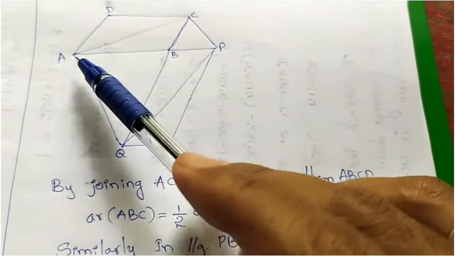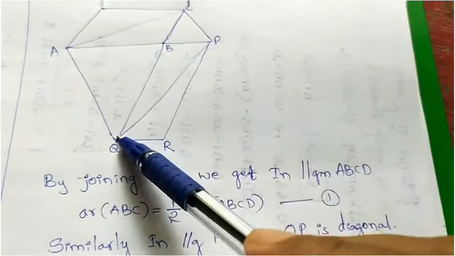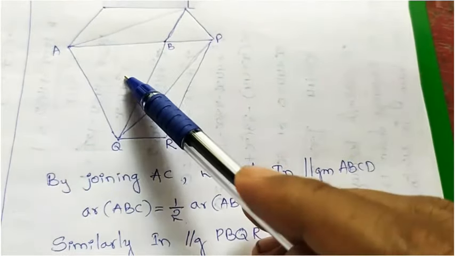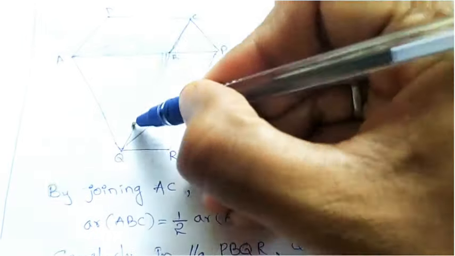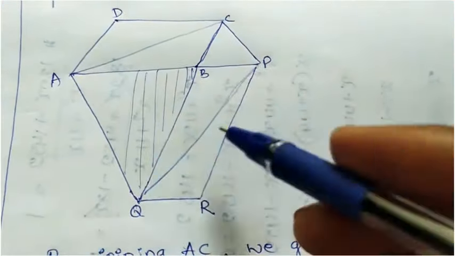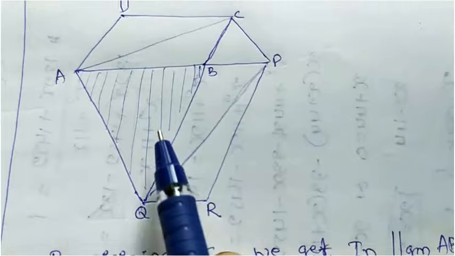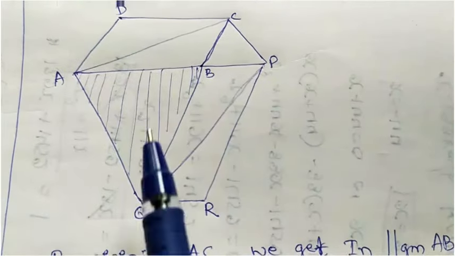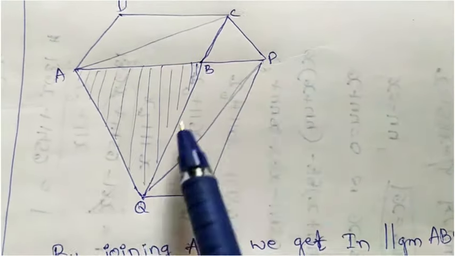It means ABQ is common for ACQ and APQ. Okay, I will share it, then you will understand easily. Now ABQ is common for the ACQ and APQ.